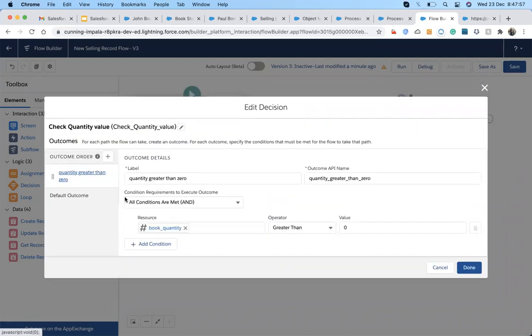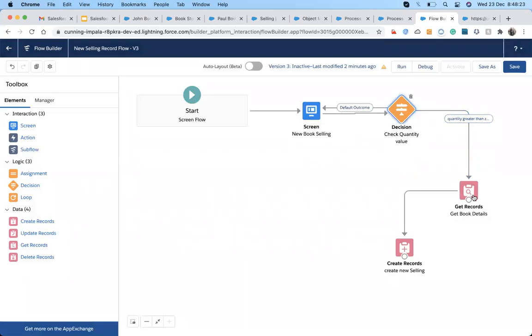So what I do is check just the condition; I'm not designing anything else. It will check the condition that quantity is greater than 0. Whenever the quantity is greater than 0, only that path will work. Means we are designing a condition for a path.